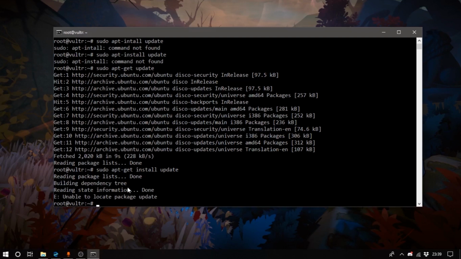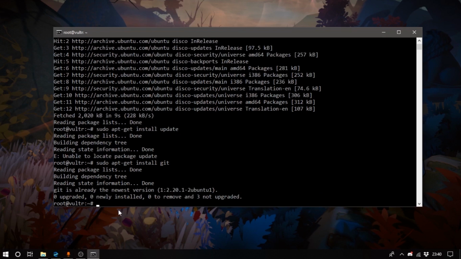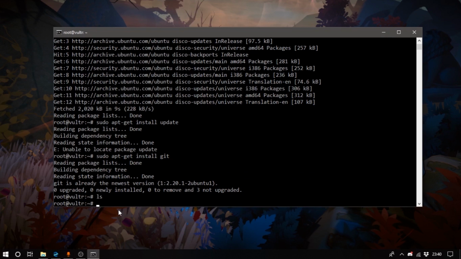Alright, what I've got here is a new install of Ubuntu. I've done the typical apt-get update and upgrade. So what you want to do first is just make sure that Git is installed on your VPS. So run sudo apt-get install git. That will install Git if it's not installed, and will go ahead and return not upgraded if it actually is.